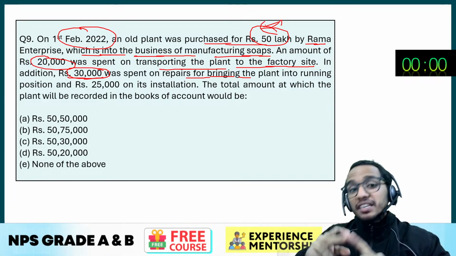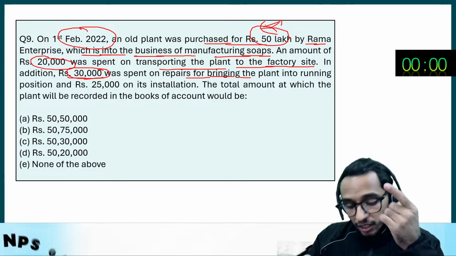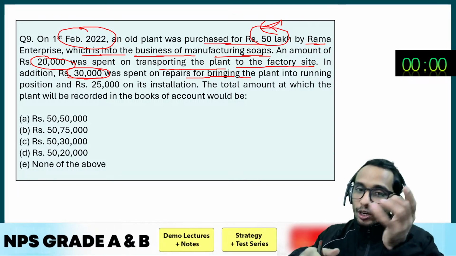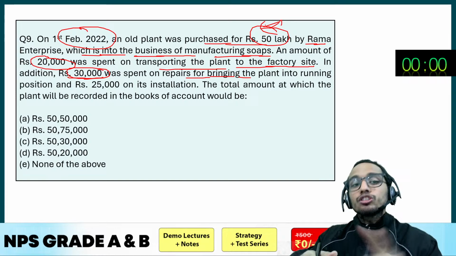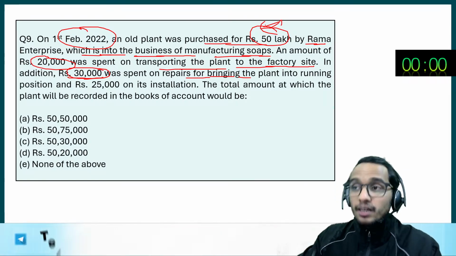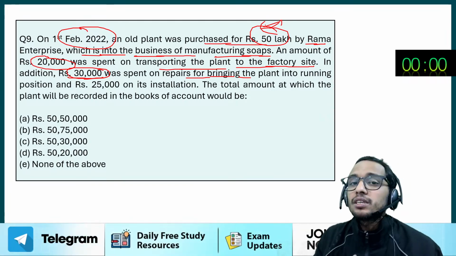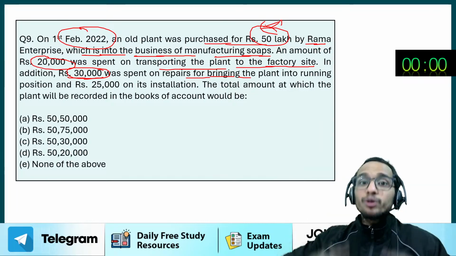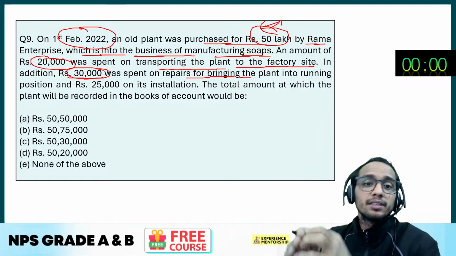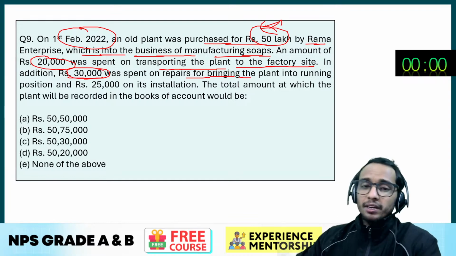So not only the purchase amount, the cost of installation is also going to get included in the cost of the plant, right? The cost of transportation of the machinery to the present location is also going to get included in the cost of the plant, right? So this is what is written here.